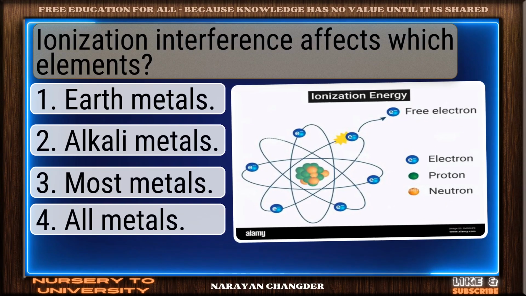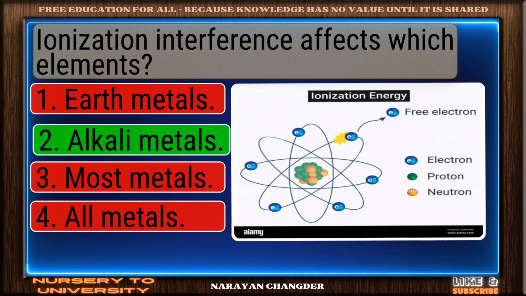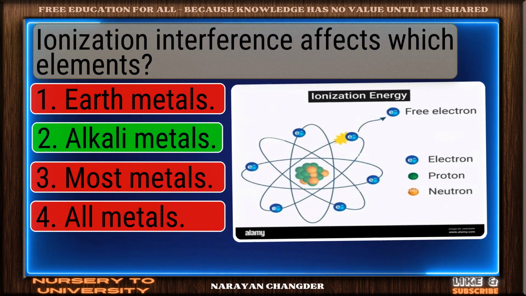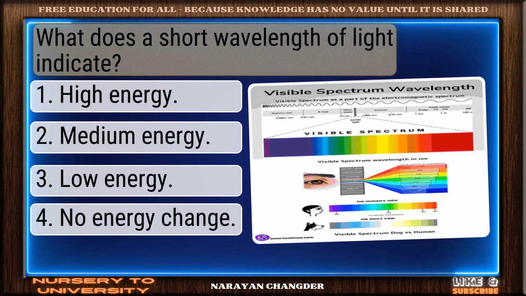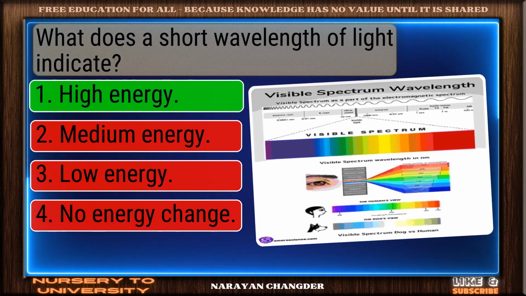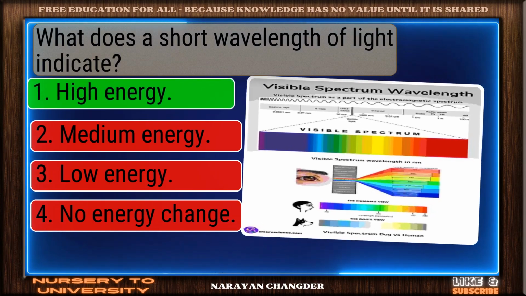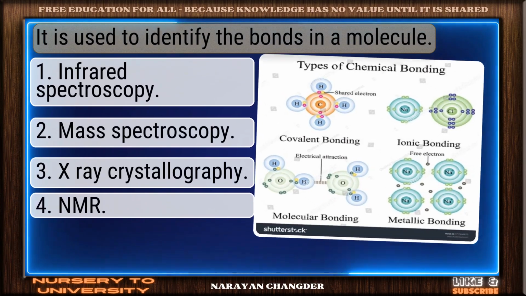Ionization interference affects which elements? Strong choice. Alkali metals is the right answer. What does a short wavelength of light indicate? Excellent choice. High energy is the right answer. It is used to identify the bonds in a molecule.